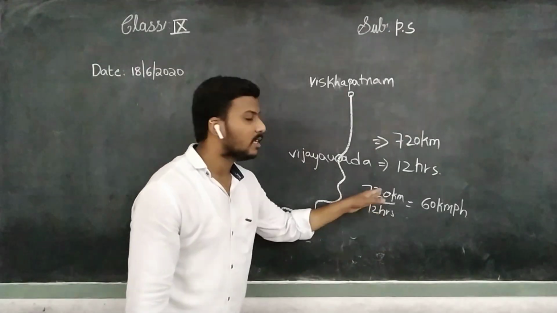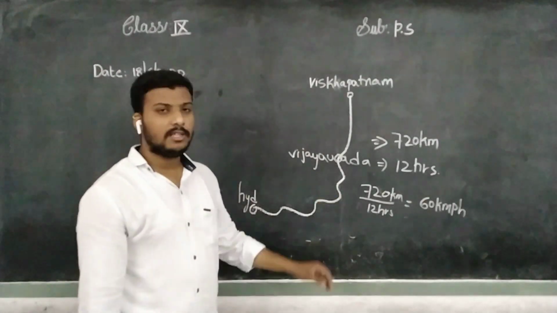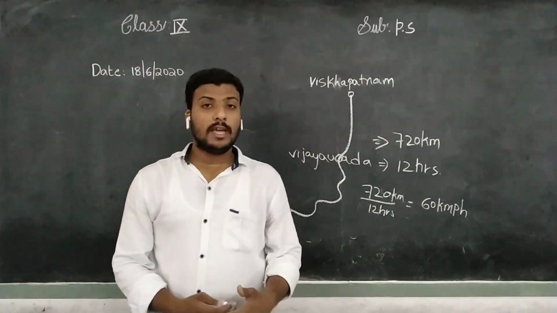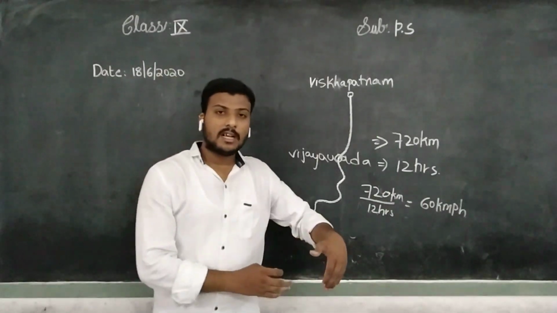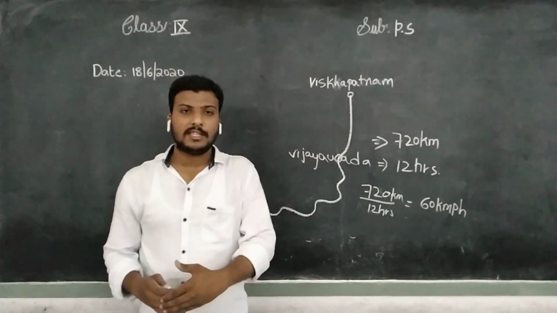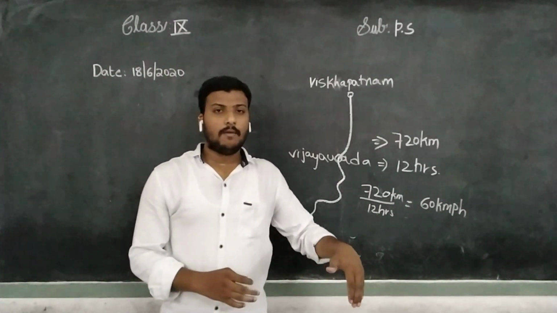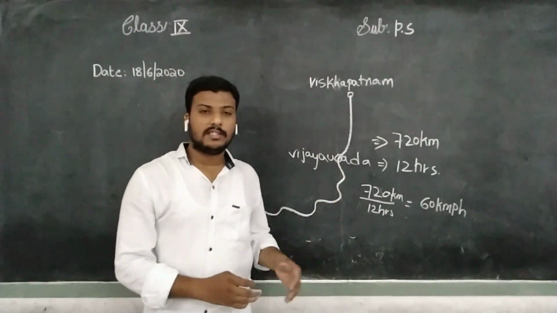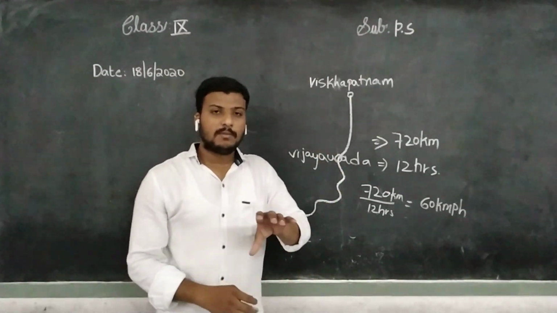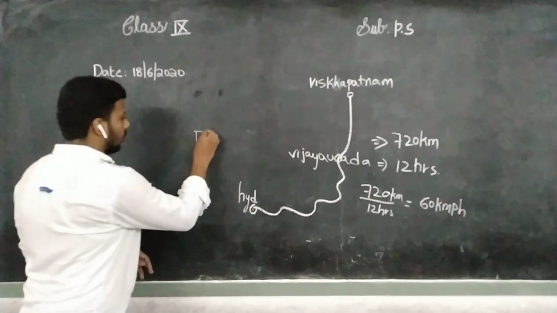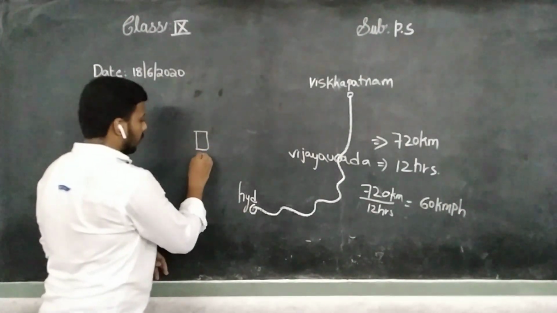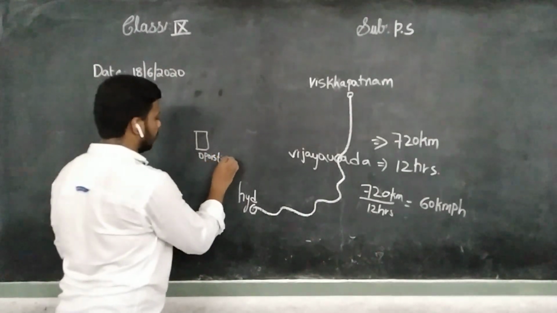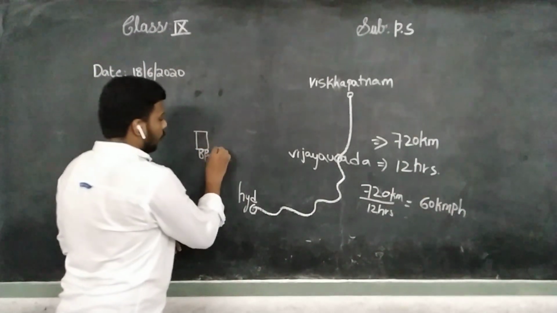60 into 12, 720. You can say like this, but the fact is, if I ask you, is the train covering equal distances every hour or not? Suppose the train is here right now, at 0 position.